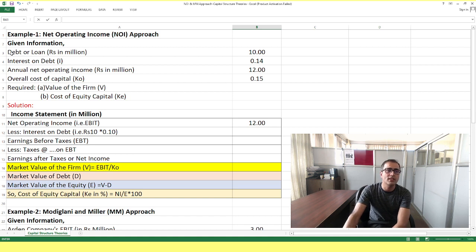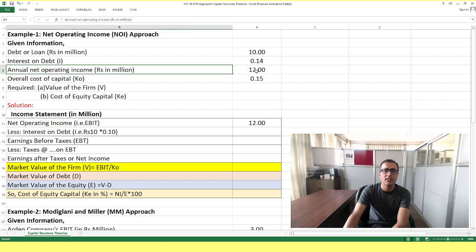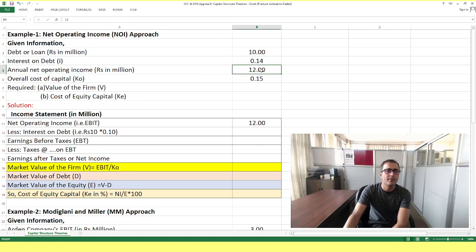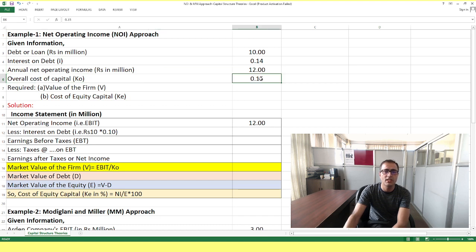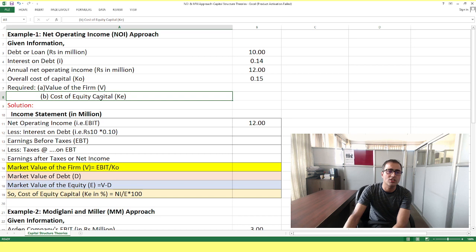Okay, in this case, let's say the debt we have is about 10 million, and the interest rate on debt is 14%, while operating income is 12 million. The overall cost of capital, the cost of raising funds, is given as 15%. Now, you are asked to find the value of the firm first, and then the cost of equity.